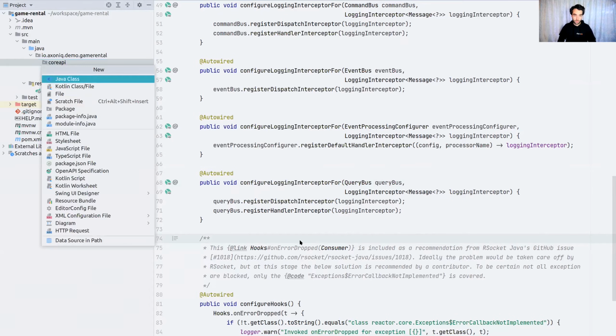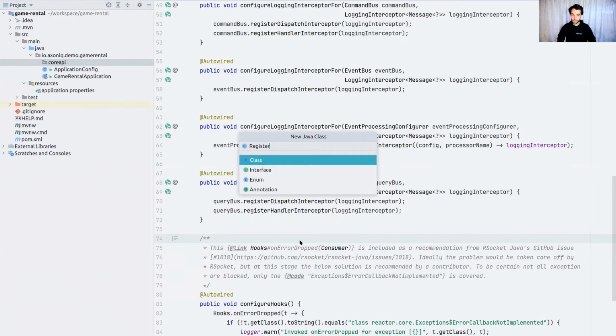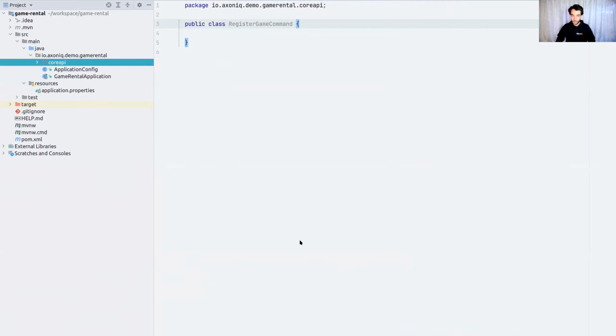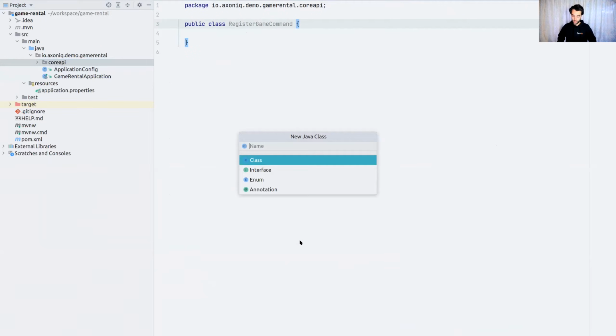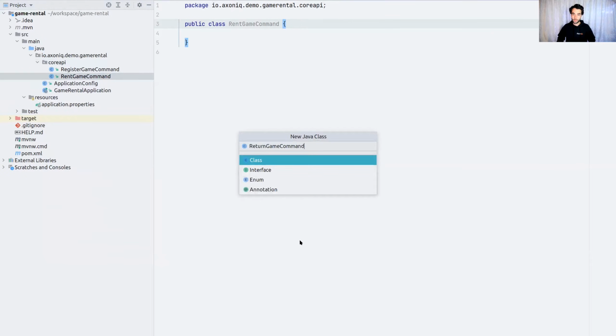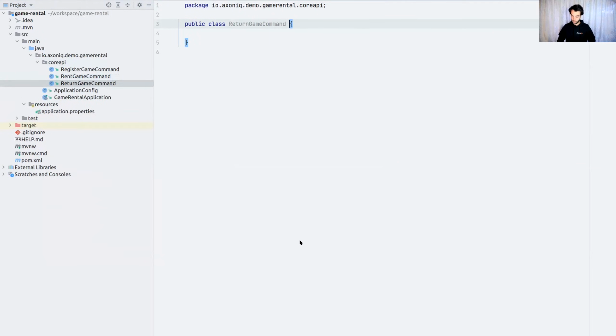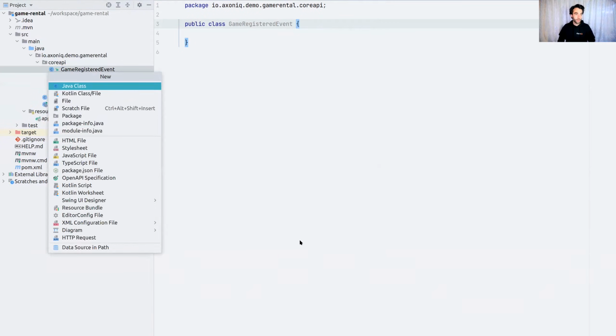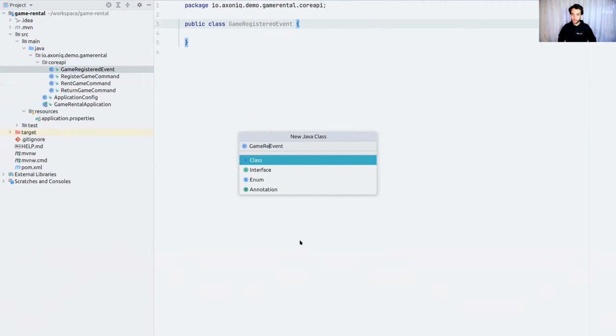So let me first introduce all those empty classes. Let's not make any typos because then it's not going to work. Here we have the first one, then we do the rent one, then we do the return one, then we go back here and we do another for game registered events. My hands are terribly cold, sadly, because the weather is terrible up here.